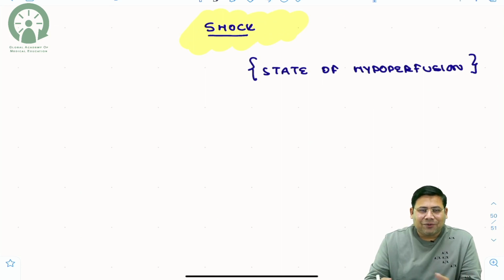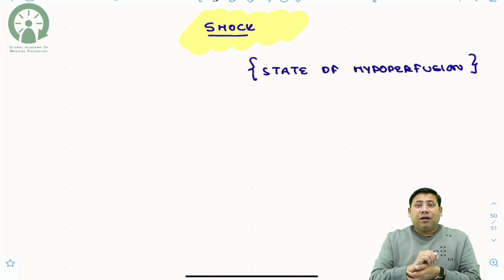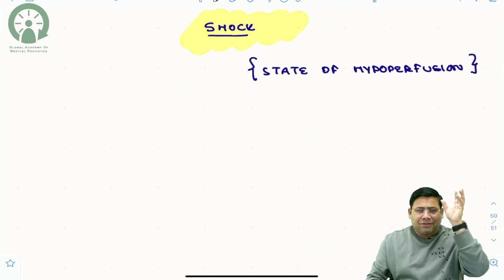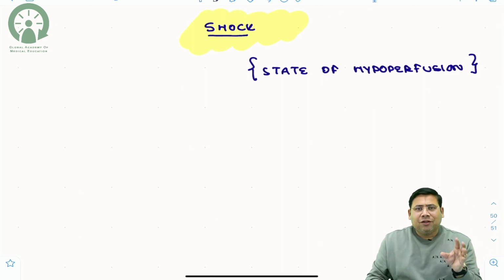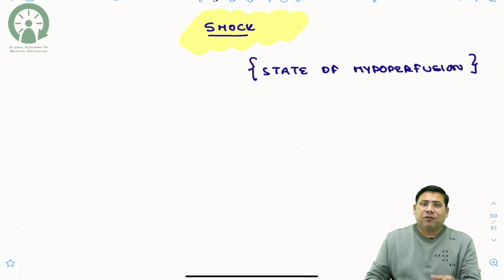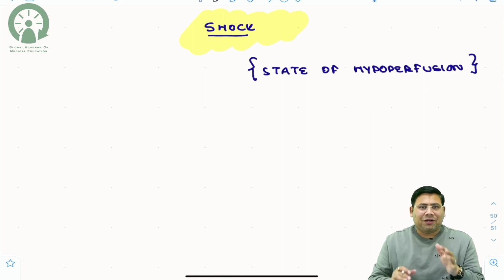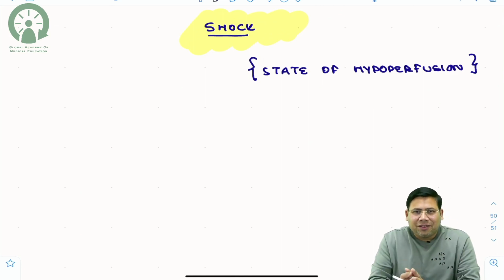That is what is cardiogenic shock. It could be neurogenic in origin. What do you mean by neurogenic in origin? Central sympathetic stimulation is lost, so there is pooling of the blood in the peripheries, and blood is not going to the adequate right place. Or it could be under the influence of an exogenous toxin, that is in case of septicemia or septic shock. So this is a brief thing that we need to understand.